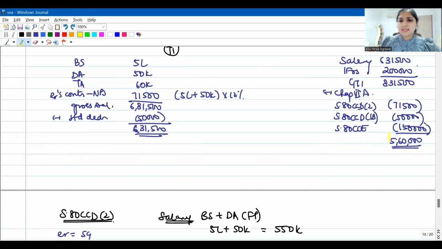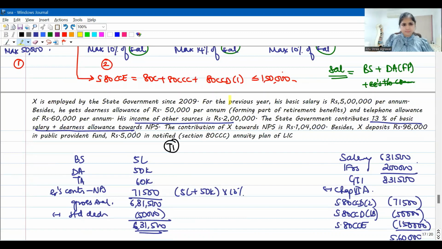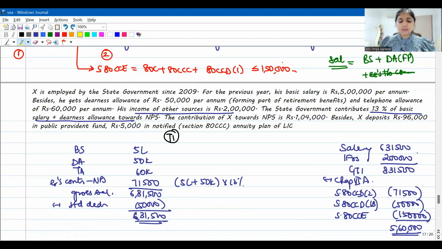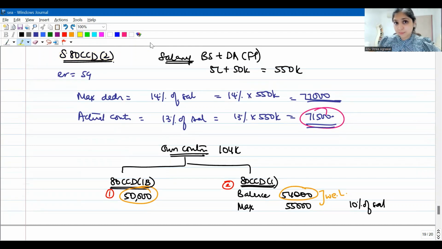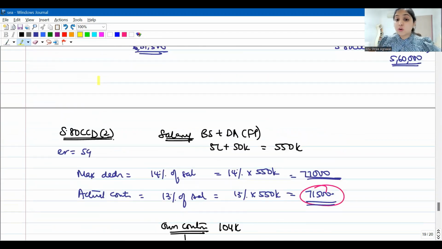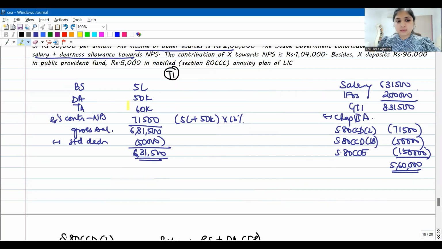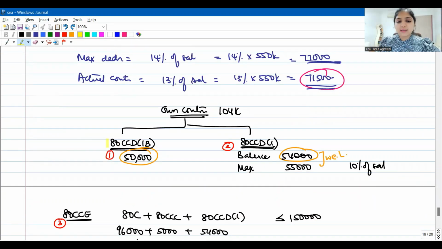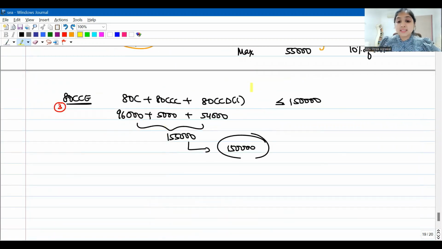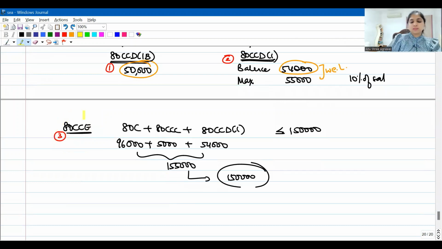Crystal clear, guys? Yes. So I guess with this we can close our learning on 80CCD. The question is also clear. Yes, I did 80CCD 2 calculations separately for employer's contribution. Employer's contribution I also added in the salary computation. Okay, and when I came to own contribution, I did subsection 1B first, then subsection 1, and whatever I computed under subsection 1, I also subjected it to 80CCE. Perfect.